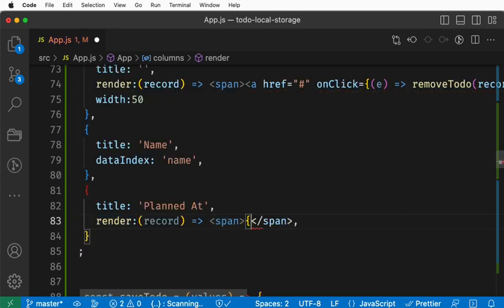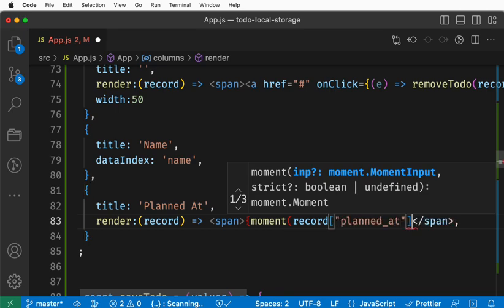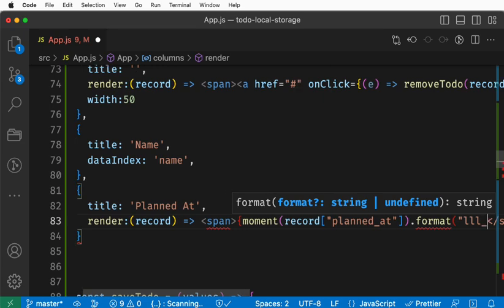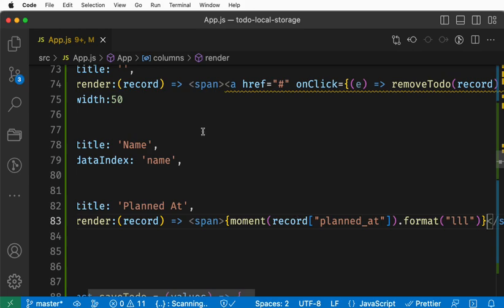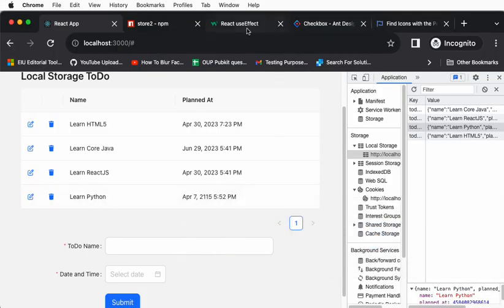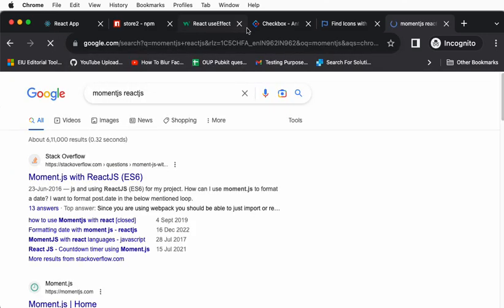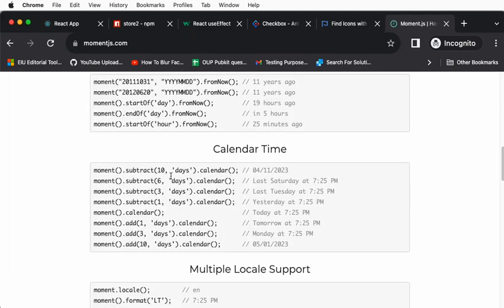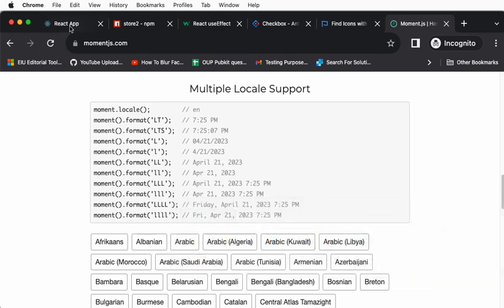Whatever the way we wanted to enter it, we can write any custom function here. In my case, I'm going to write moment record dot format dot ll. Okay, ll is nothing but a moment format. I think we saw moment.js. You can see a lot of formatting options, right? In order to render, if you use this way it will appear something like that. This format I'm using. Let's go and see.